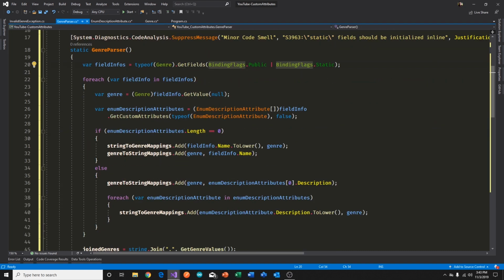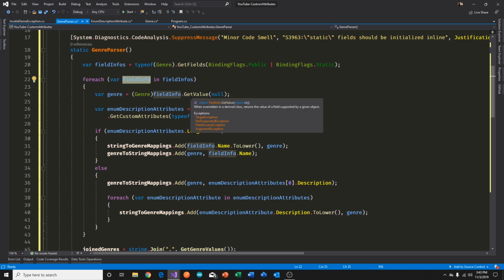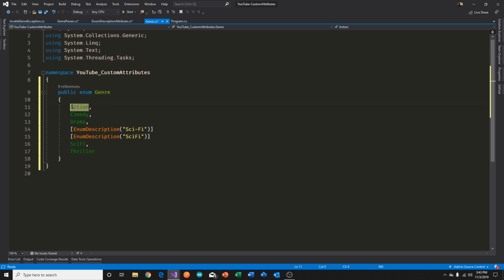And so here we go, for each FieldInfo, which is the singular, we say GetValue, and GetValue, essentially cast to a Genre, will give us the actual Genre. So we went from a type instance of Action, we get the value of that and cast that to a Genre, and we have an Action genre.